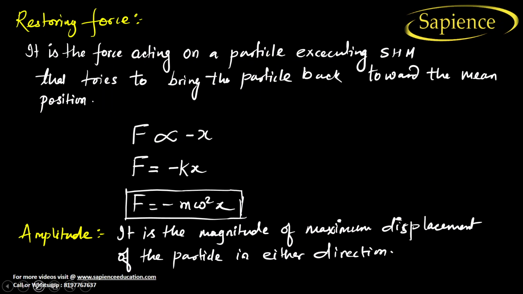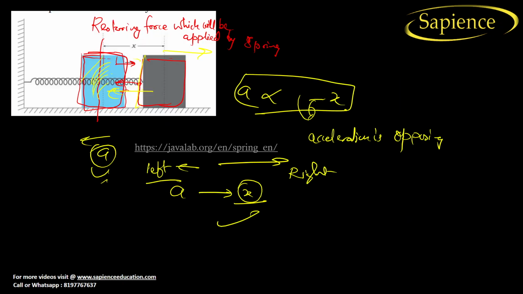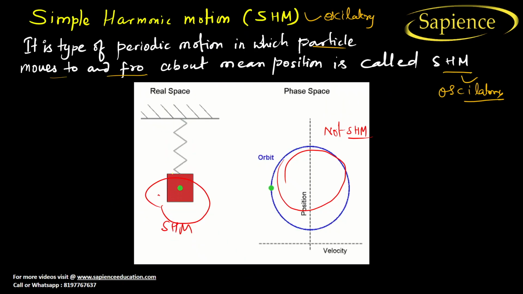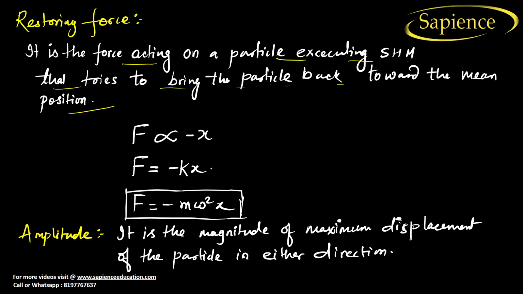Now, what is restoring force? Restoring force is the force acting on a particle executing S.H.M that tries to bring the particle back toward the mean position. If you have seen the diagram or the GIF, this object tries to move forward, but due to the restoring force, it again goes back. So every time in S.H.M, it will always move toward the mean position. I hope you have understood now.